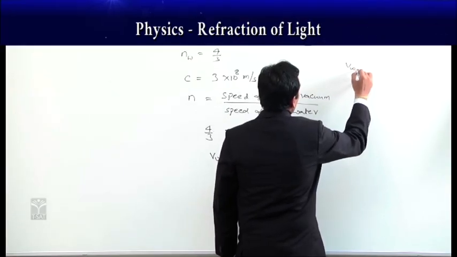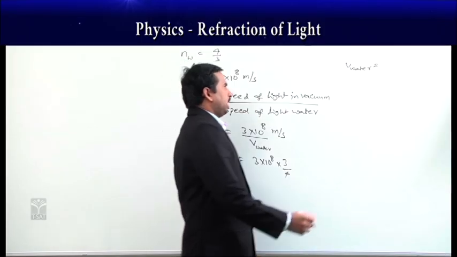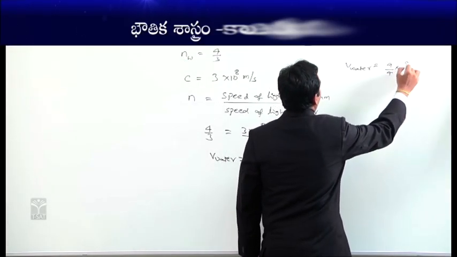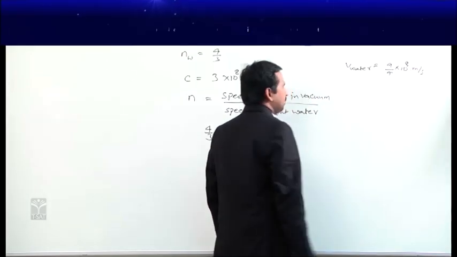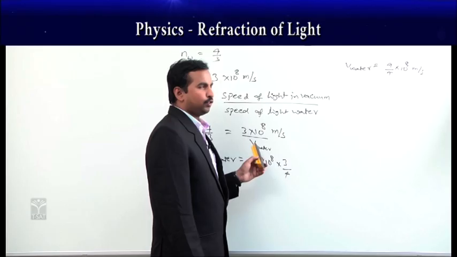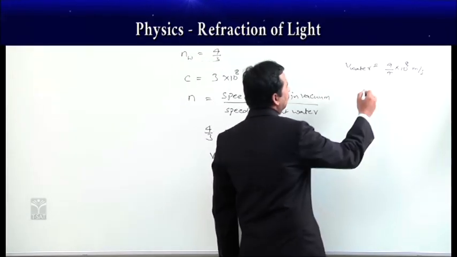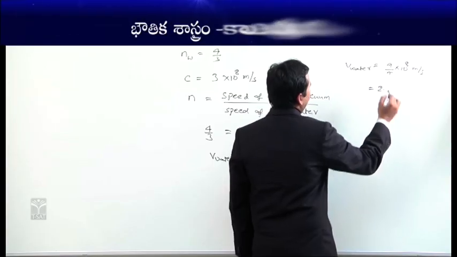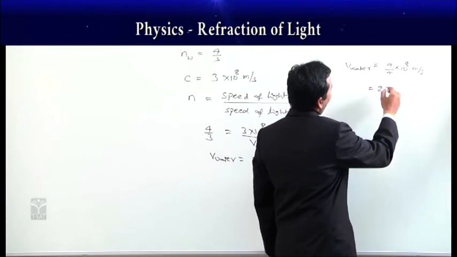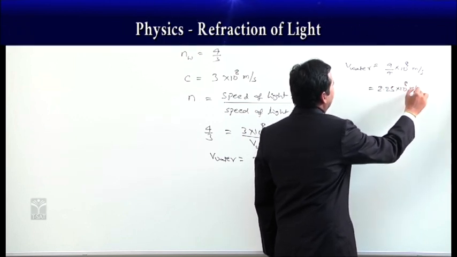Now, if you calculate that, the speed of light in water is equal to 9/4 into 10⁸ meter per second. That is the speed of light in water when it is going from air to water. Then if you calculate the value, it is 2.25 into 10⁸ meter per second.